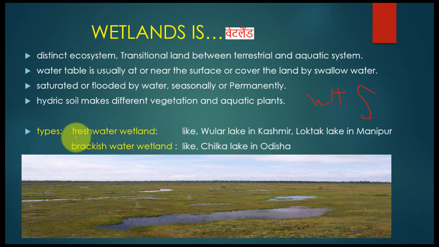Now, types of wetland. Freshwater wetlands, like Wular Lake in Kashmir and Loktak Lake in Manipur, in northeastern India. Brackish water wetlands, like Chilika Lake in Odisha. In this picture you can see this type of wetland where the vegetation keeps floating on the water. Now I hope all of you are aware. If not, then please ping me or comment below this video.